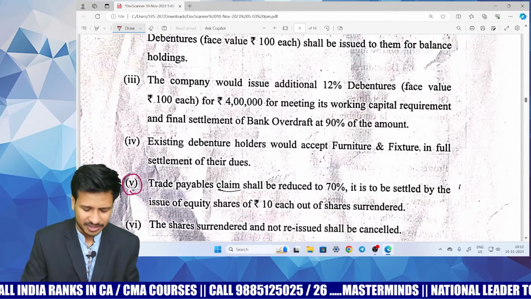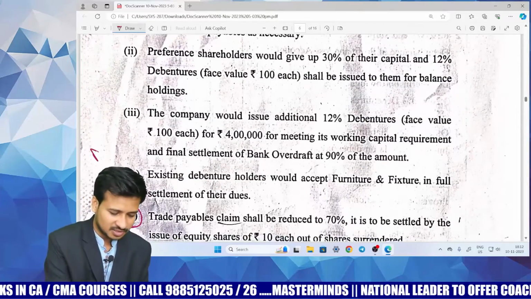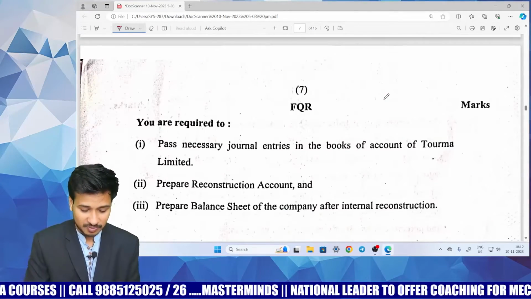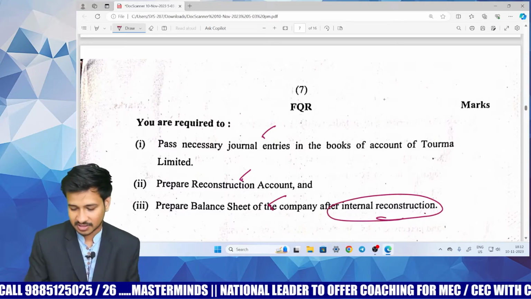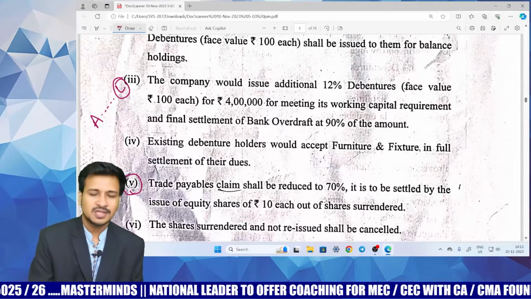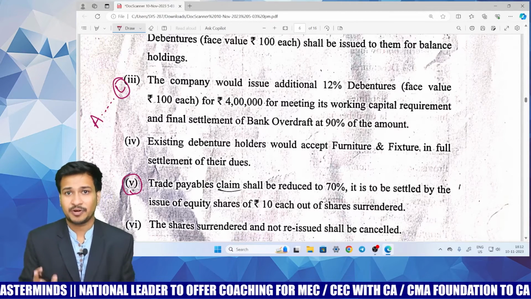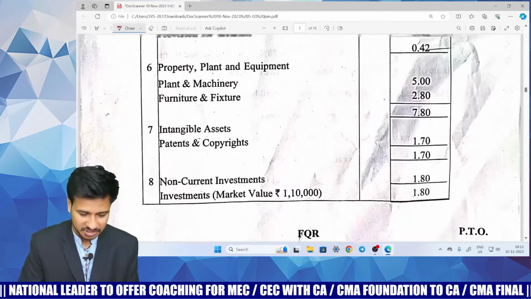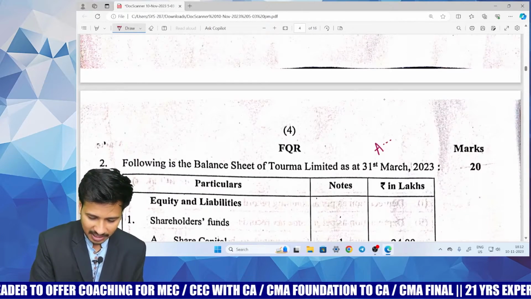Everything is an older thing itself, nothing great, nothing difficult, and hence we can tell that the question is average, but of course lengthy. Reason being, he is asking you to pass the journal entries, reconstruction account and balance sheet after internal reconstruction. Of course, for a 20 marks question, it's a normal kind of question. So claiming that this question is obviously average, provided you have prepared the share surrendered method, this is an easy question. So the final conclusion for question number 2 is average to easy.